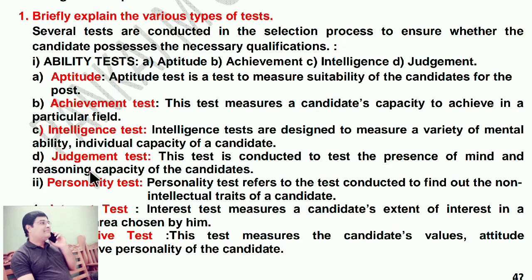Next one, achievement test. This test measures a candidate's capacity to achieve in a particular field. Next, intelligence test. Intelligence tests are designed to measure a variety of mental ability, individual capacity of a candidate.